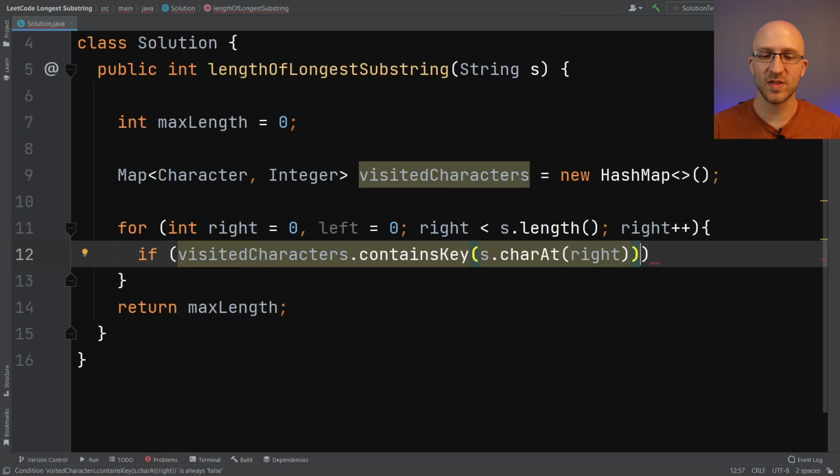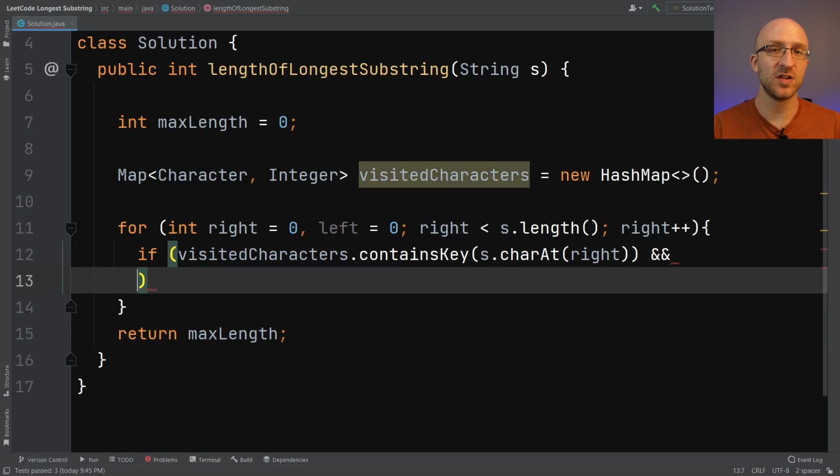One thing to remember though is that even if we find the character that we're looking at is already in our map, it doesn't necessarily mean that that character is within the current substring that we're looking at. So once we find it in the map, we still have to check whether the index that we found it at in the map is actually a part of our current substring. But luckily that's not too complicated to add.